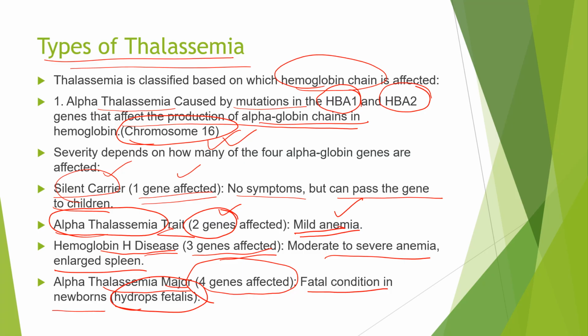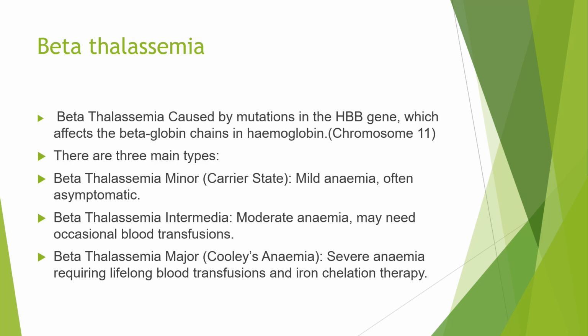Now we'll move on to beta thalassemia. It is caused by mutations in the HBB gene, which is present in chromosome 11 and affects the beta globin chain. The previous one was affecting the alpha globin chains, HbA1 and HbA2. Here it is affecting HBB. A1 and A2 represent the alpha 1 and alpha 2 chains of hemoglobin. Here the HBB gene represents the hemoglobin beta gene or beta globin chain, which is located in chromosome 11.